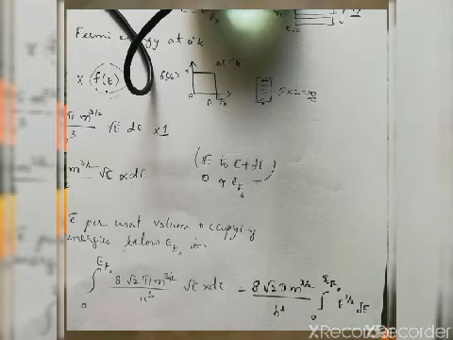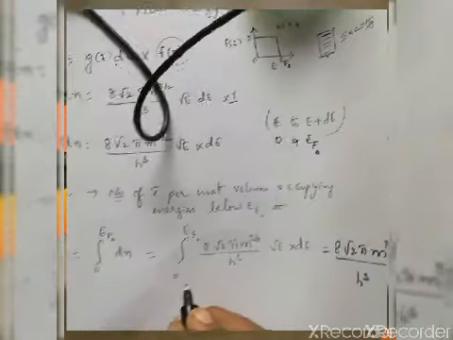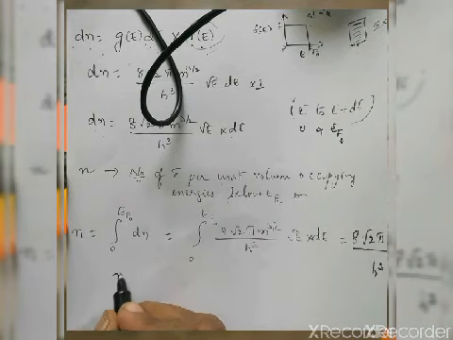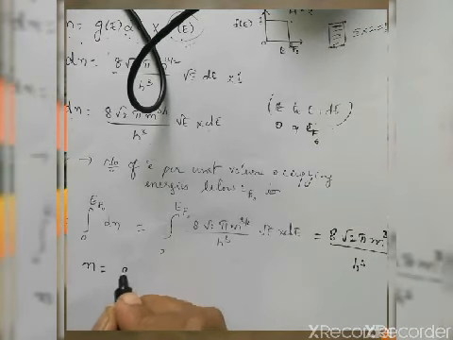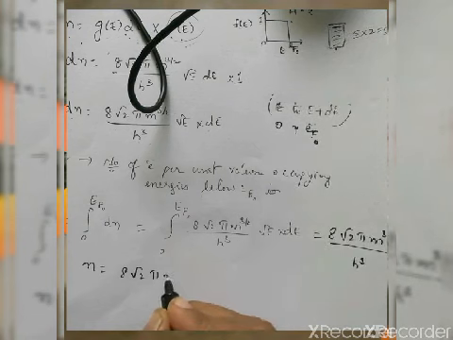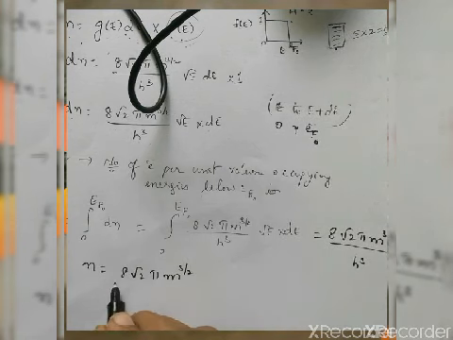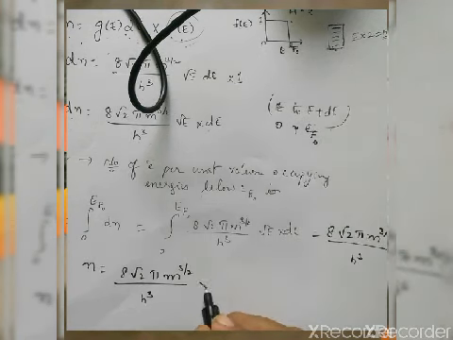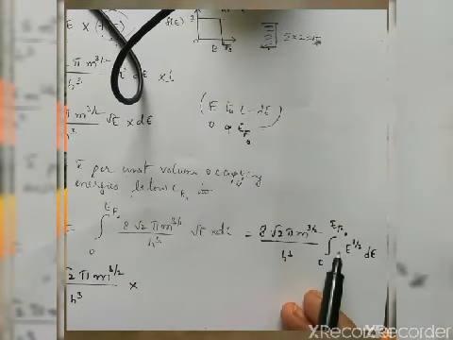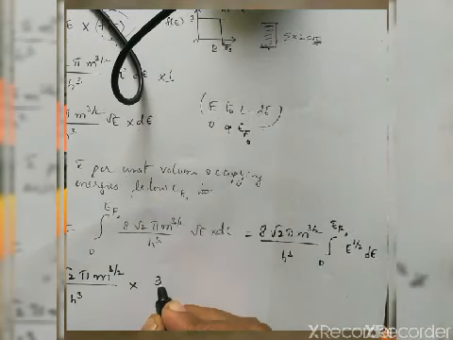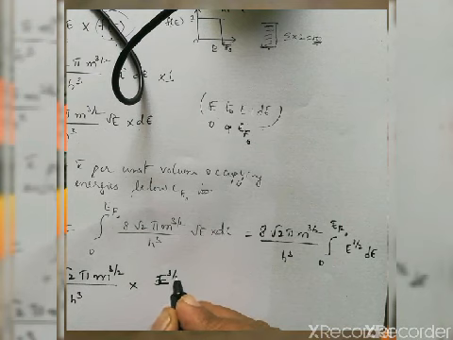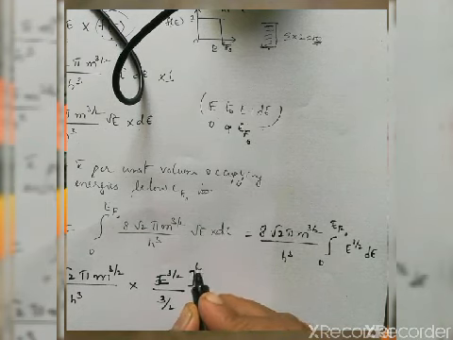So when I integrate, what I get, that is N, is equal to 8 root 2 pi m to the power of 3 by 2 divided by h cube into, E power half, when I integrate, I get E power 3 by 2 divided by 3 by 2. Here the limits are 0 and EF naught.